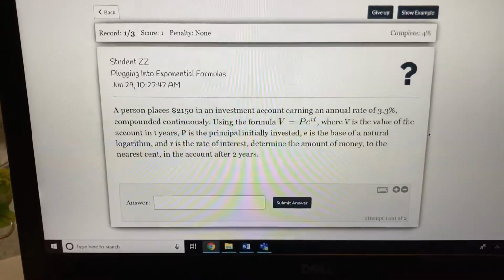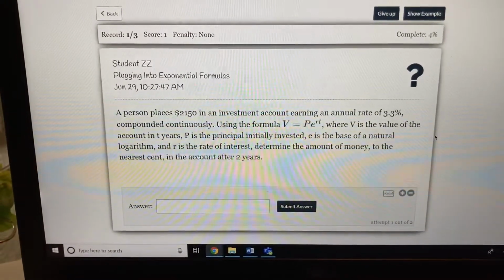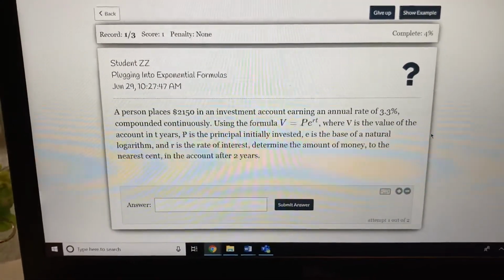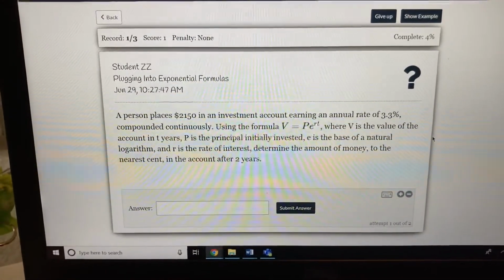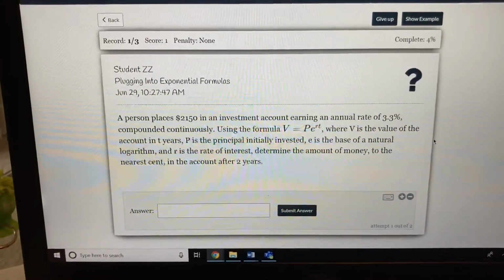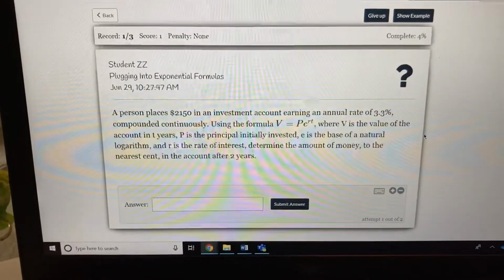Using the formula V equals P E raised to the RT, where V is the value of the account in T years, P is the principal initially invested, E is the base, and R is the rate of interest. Determine the amount of money to the nearest cent in the account after 2 years. So we're going to use that formula and basically plug in the different pieces.